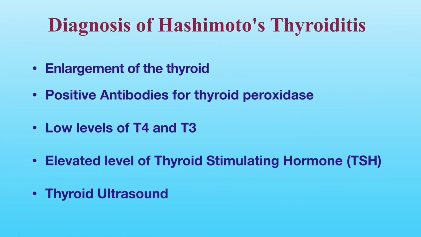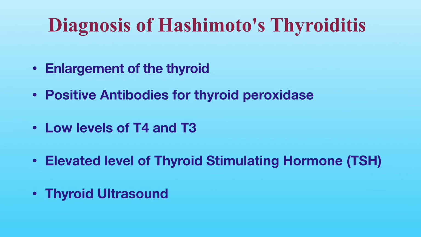The diagnosis of Hashimoto's thyroiditis is based on your clinical signs and symptoms such as an enlarged thyroid, fatigue, etc., and positive antibodies against thyroid peroxidase. If your thyroid is underactive, your blood tests will show low levels of T4 and T3 and an elevated level of TSH, because your pituitary gland secretes more TSH to stimulate your thyroid gland to produce more thyroid hormones.